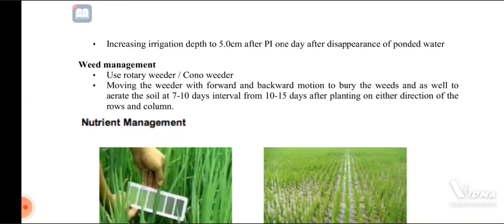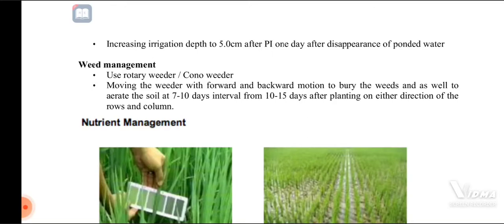Use a rotary weeder or cono weeder for weed control. Move the weeders with forward and backward motion to bury the weeds as well as to aerate the soil, at 7 to 10 days interval from 10 to 15 days after planting.